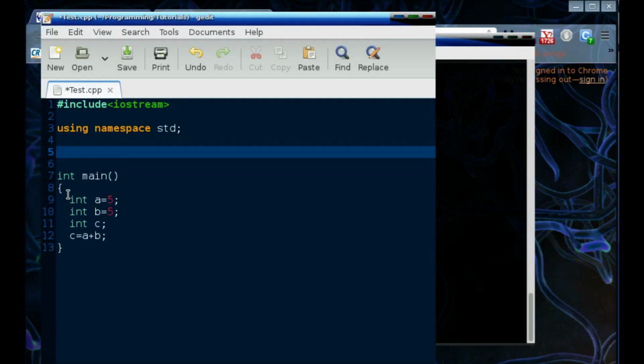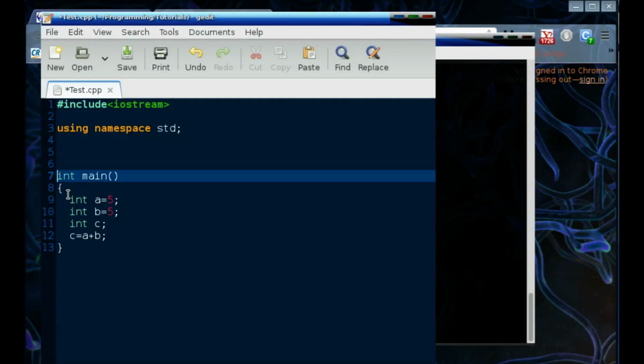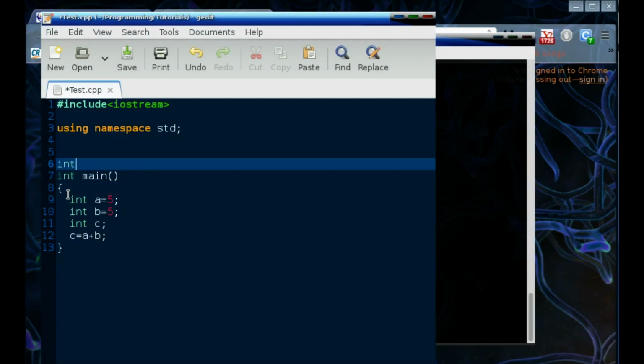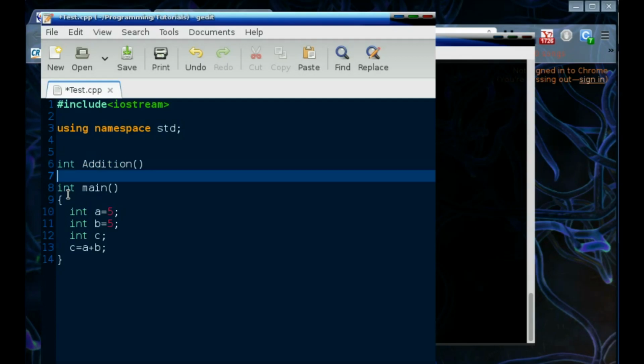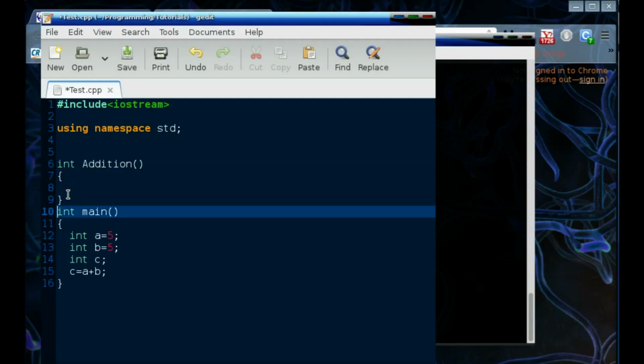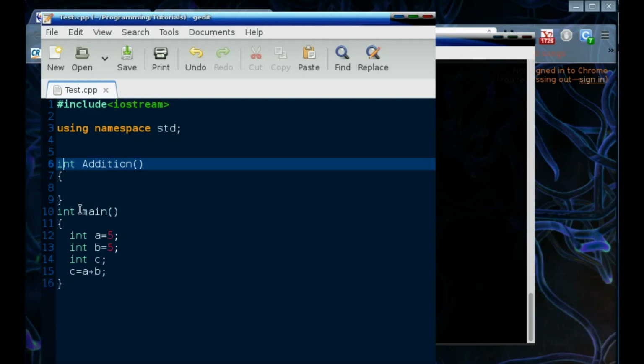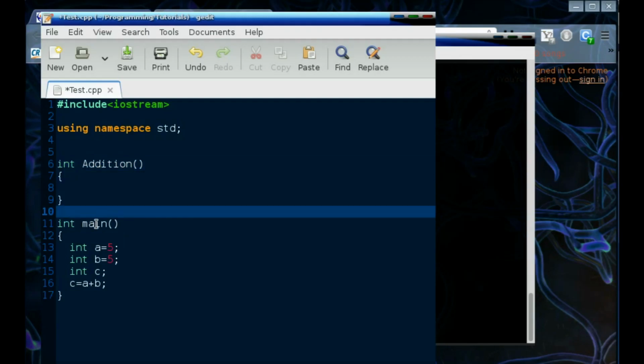Alright, what I can do here is I said that this main is an integer function, right? I can declare myself another integer function. Let's call it addition. Alright, and for now I'll just write this much. You can see here I have added another function. This first function is the main function. This right here is the addition function, right?